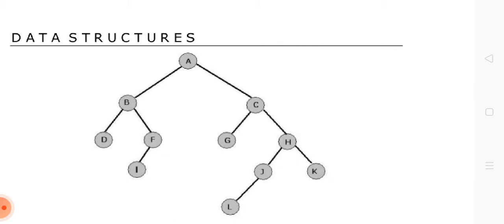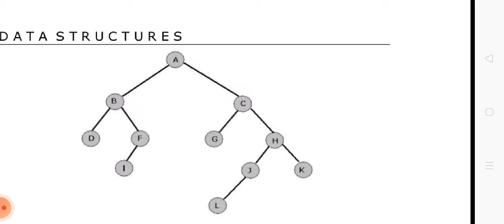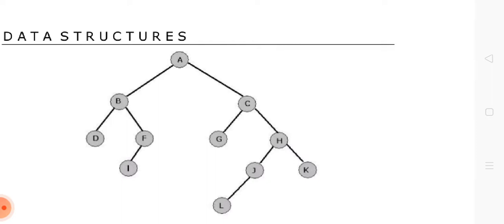So in this case, we jump to C and we come to the left of C, which is G. Now G is processed and then we come to the right of C, which is H. Now coming to the left of H, that is J, and then coming to the left of J, that is L. Now after processing L, we will check for the right of J, but in this case we don't have right of J, so it is not being processed. So after L, J is processed because J is the parent of L with no right child.